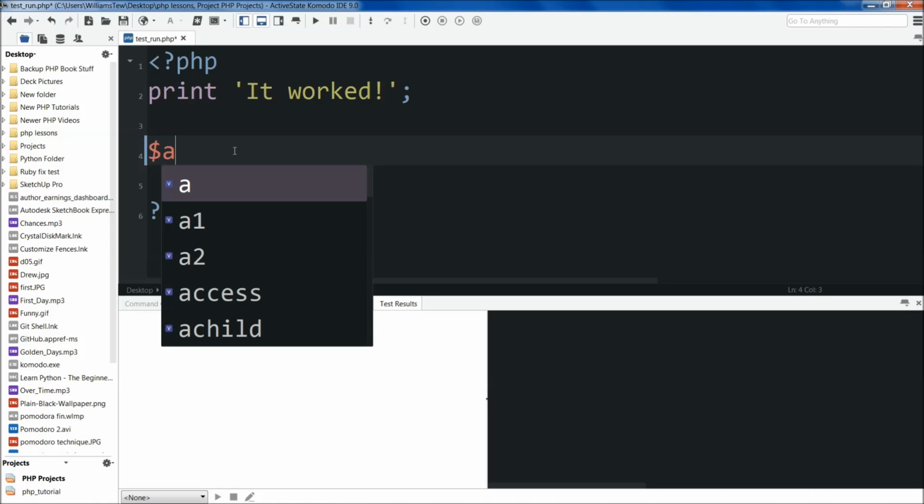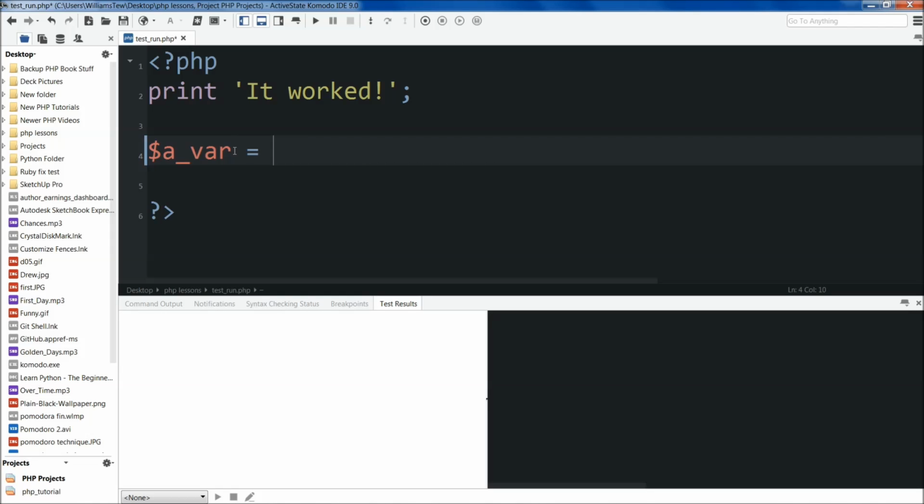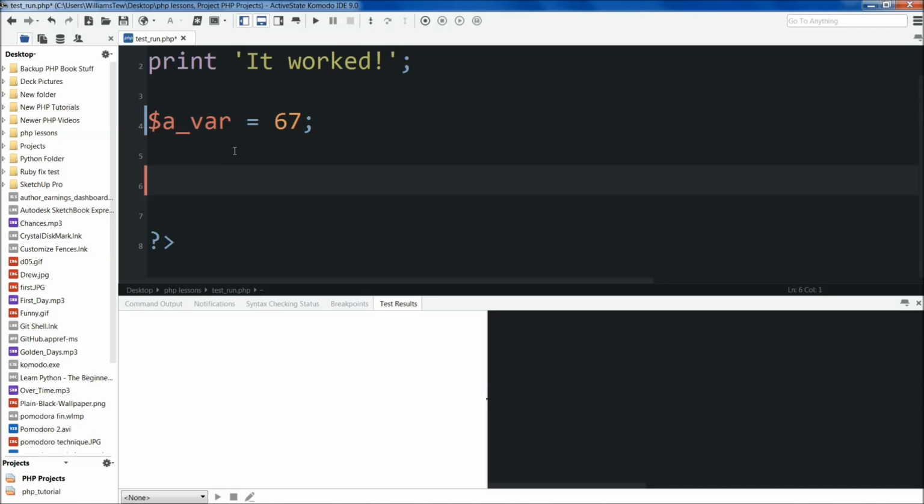So we'll do dollar symbol A, var. Now you can name this what you want, but I'm just going to do a_var so that you know that that's the variable. And then we will set it equal to, let's do 67, and I'll put a semicolon at the end. All right, so now whenever we call a_var, it points to the value of the integer 67. Now integers are a scalar value type, and we'll talk about those in a second.